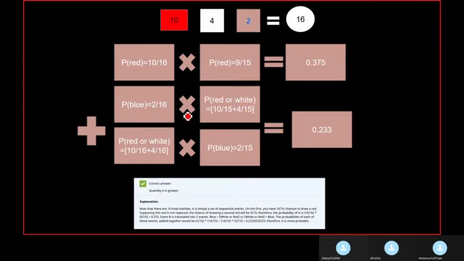We are using either this or the other part. So for "or" we are using the addition operator, and it could be either a red or a white. So the initial probability of a red marble is 10 by 16 or 4 by 16, and after we remove a red or a white marble, the remaining marbles will be 15, and we want a blue marble, so 2 by 15. The entire calculation will give us 0.233 and 0.375. So 0.375 is greater. So our answer is A is greater.